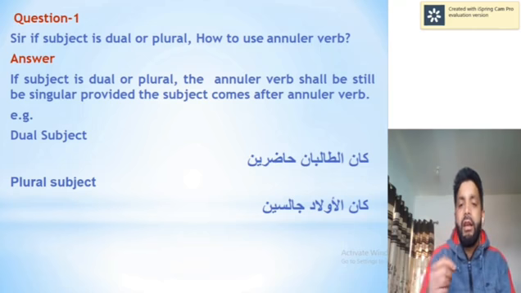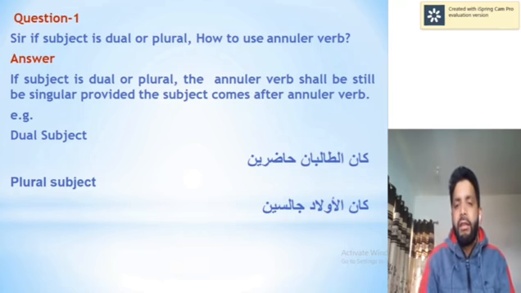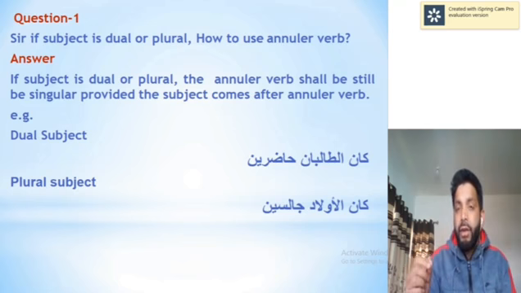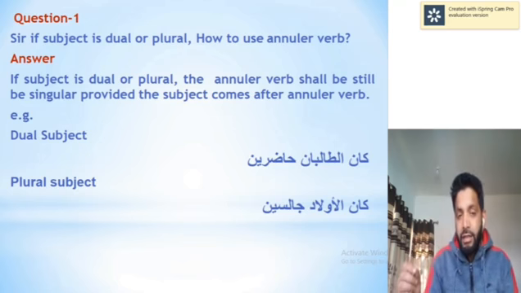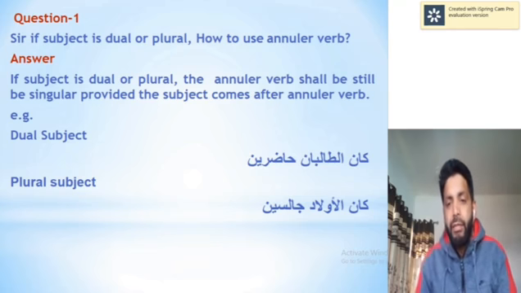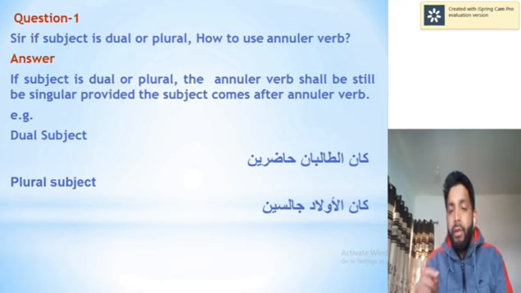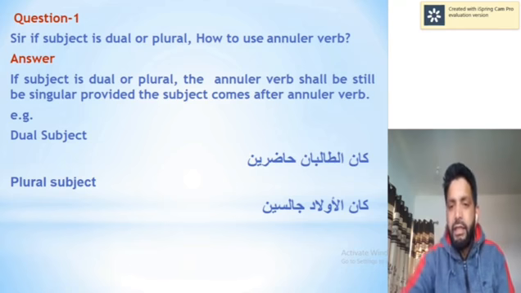It was basically الطالبان حاضران. Then I used كان, the annular verb, on this nominal sentence. I say كان الطالبان حاضرين. So this is dual, حاضرين. كان is the annular verb, الطالبان is its noun, حاضرين is its predicate, khabar.